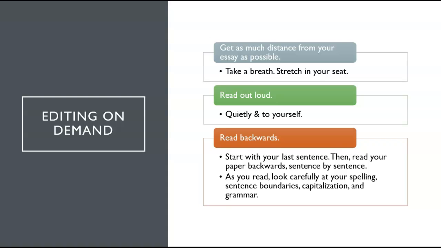You've already determined that your ideas are sound and they're in the right place. So now you're disconnecting yourself from that structure and looking just at your grammar. Carefully paying attention to spelling, sentence boundaries, capitalization, and things like subject-verb agreement.